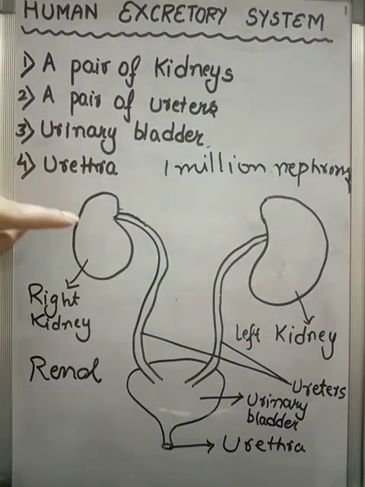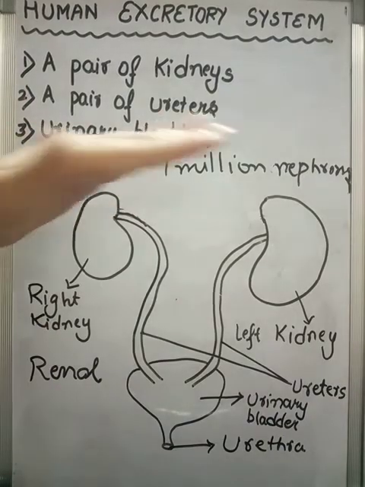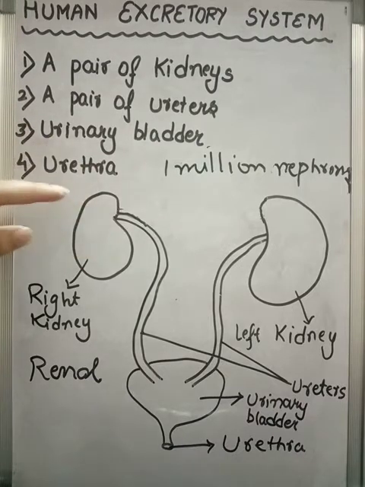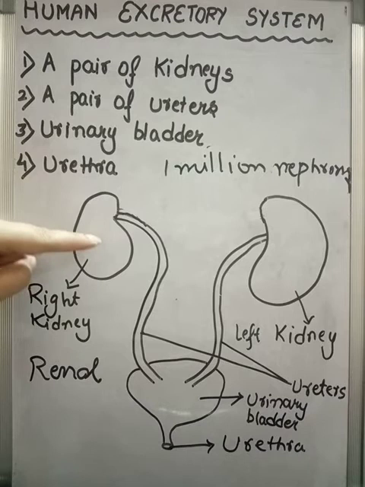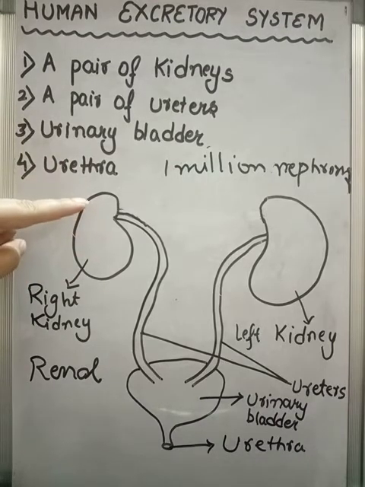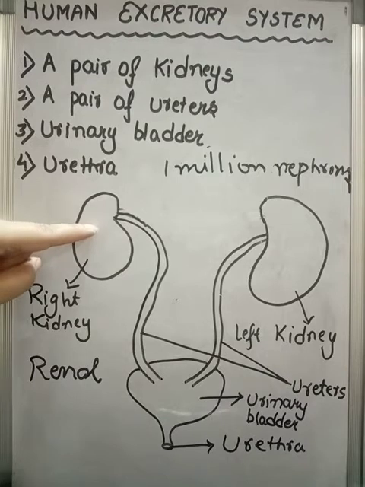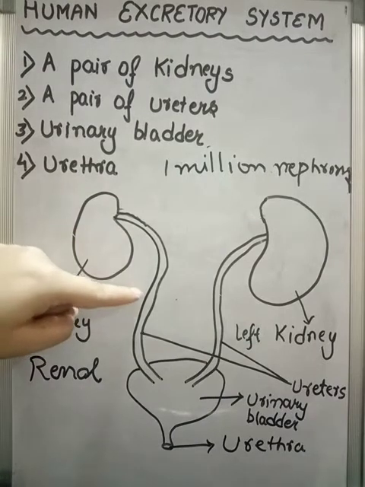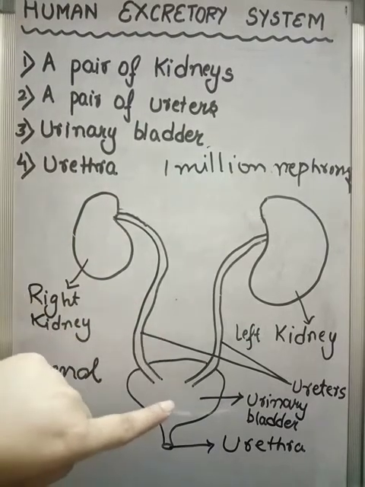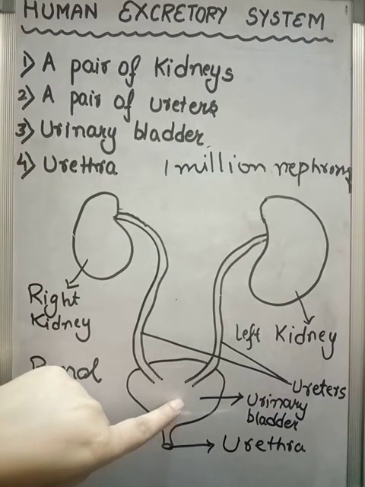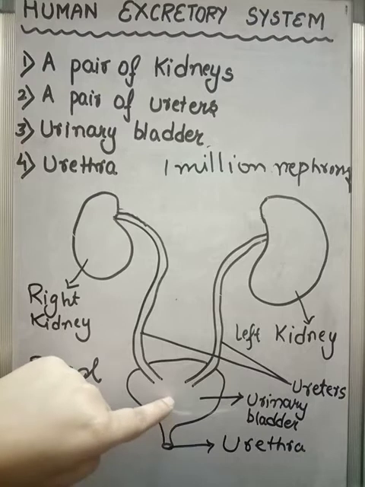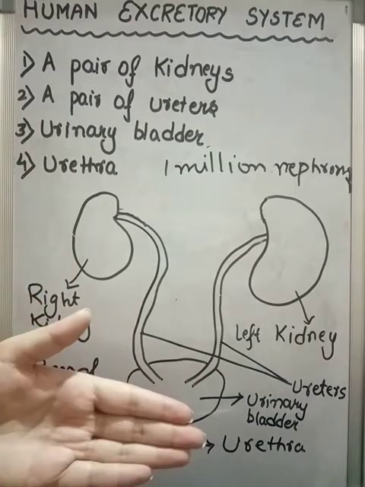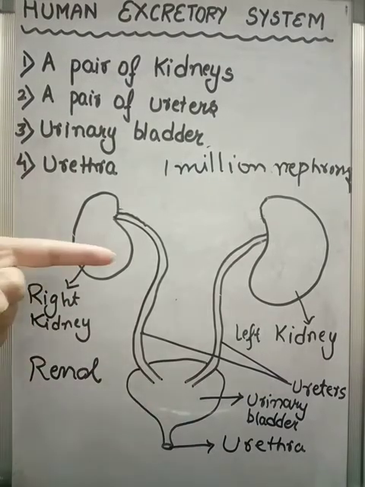Now the blood carrying all the nitrogenous waste is in the kidney. Inside the kidney, the nephrons help in the filtration of the blood. Then the filtered fluid is carried by these two structures called ureters, and the ureters take it to the urinary bladder. The urinary bladder is a sac-like flexible structure, and it can stretch itself up to a certain extent. It is in direct association with the central nervous system.